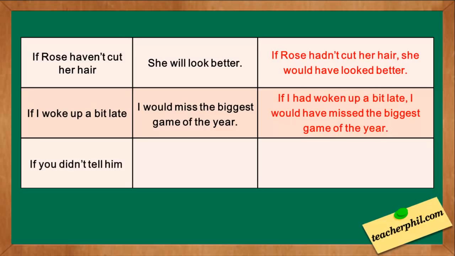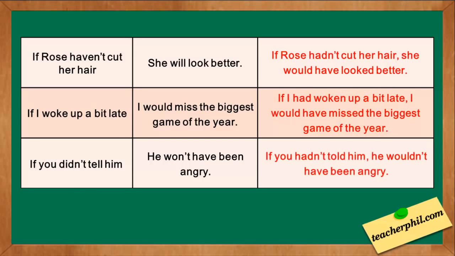The last one, if you didn't tell him, he won't have been angry. The answer is, if you hadn't told him, he wouldn't have been angry. The if clause "if you didn't tell him" is in the past simple. We need to change it into past perfect. If you hadn't told him. The result clause used the contraction won't. This is wrong since we need to use would. He wouldn't have been angry.